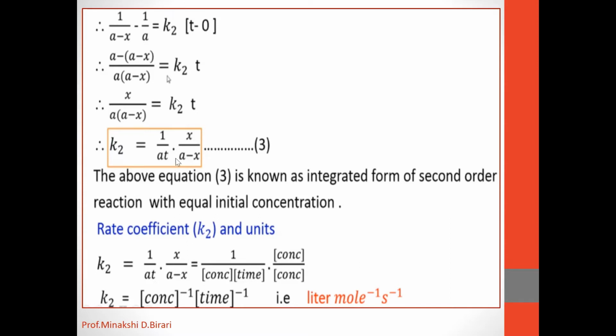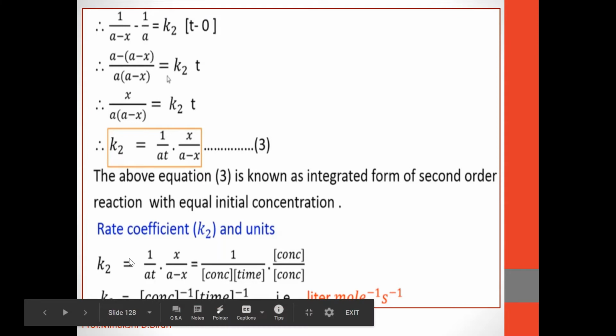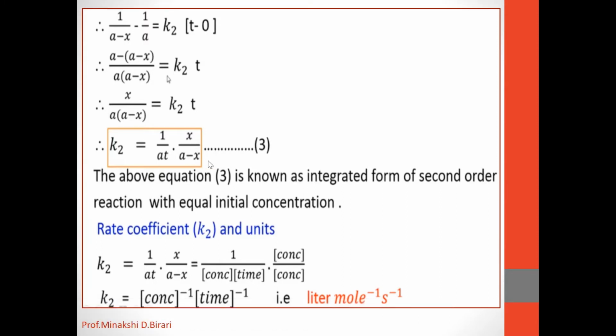The above equation 3 is known as the integrated form of second order reaction with equal initial concentration. K2 is the proportionality constant of second order reaction, and it is the integrated form of second order reaction with equal initial concentration, that is A is equal to B. Then the rate coefficient K2 and its unit. We can consider this equation number 3: K2 is equal to 1 upon At into x upon A minus x.